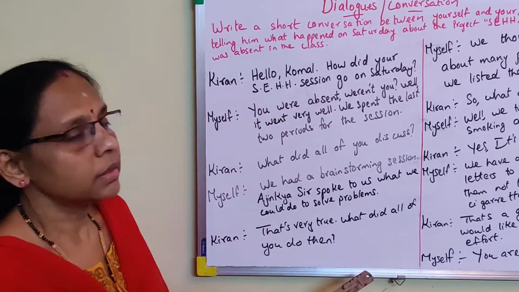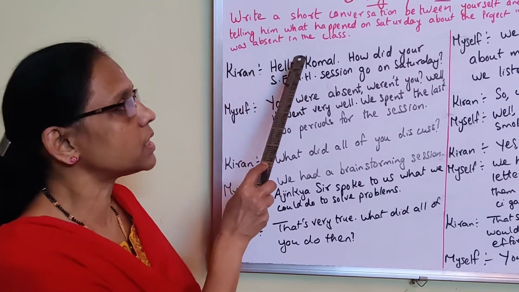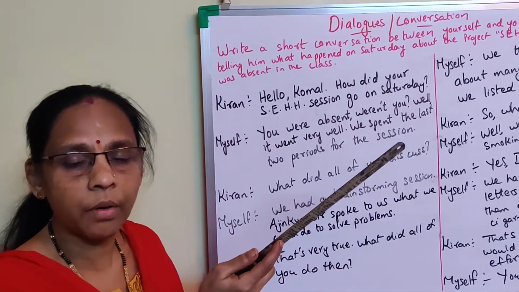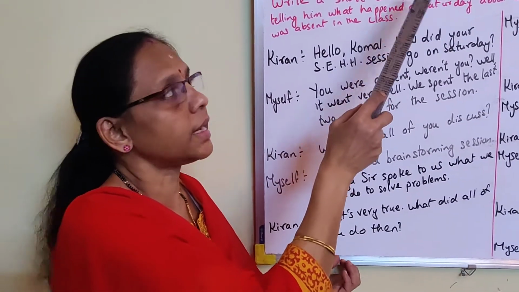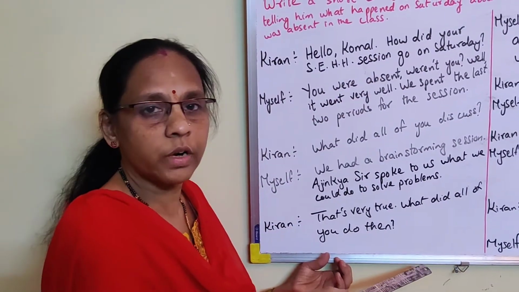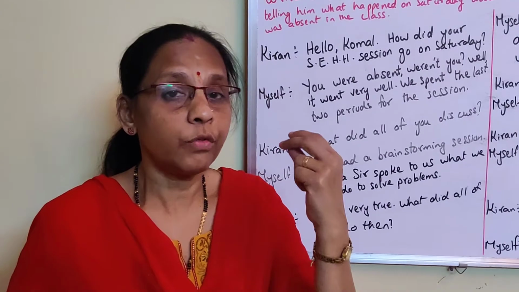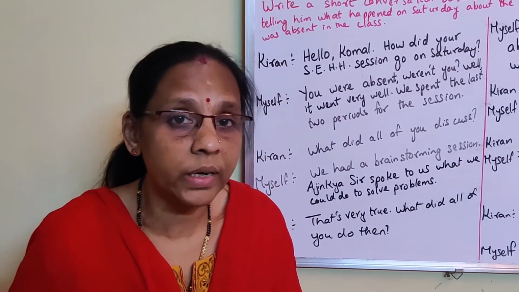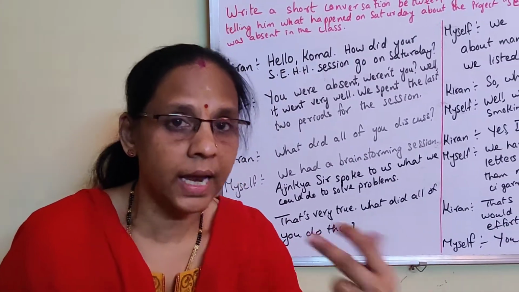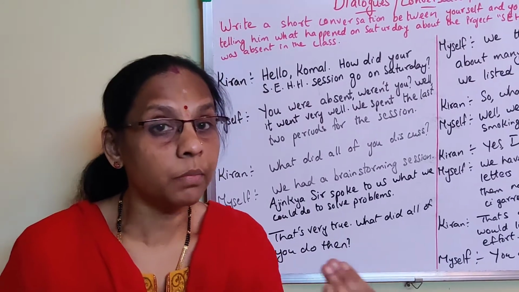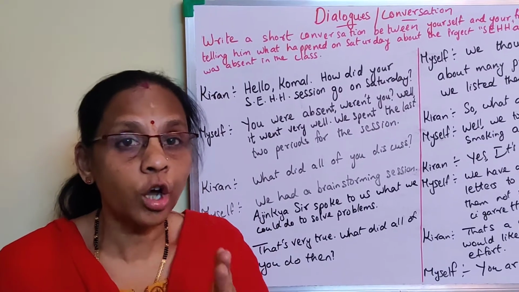Understood? So this is the dialogue writing or conversation. Any question may come. This is one question which I have given you. It may come for the exam or we don't know, but as a portion in the 7th standard, dialogue and conversation, this is how we should write. Always remember, dialogue means conversation between two persons. If you don't know the meaning of conversation, try to understand, it means talk between two persons. It may be myself and another person standing in front of me. The discussion that goes on between the two, that is known as dialogue writing or conversation. Conversation means talk between two persons.